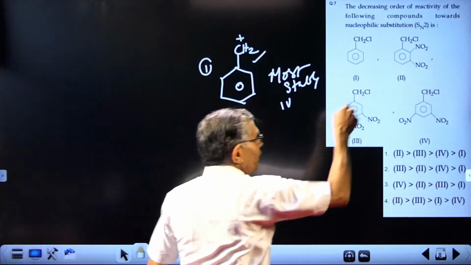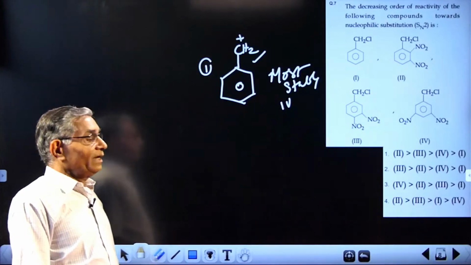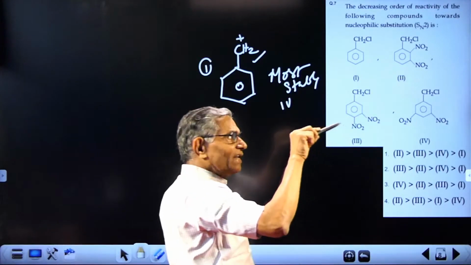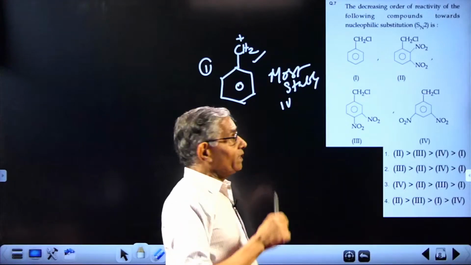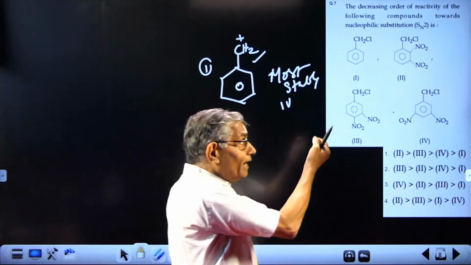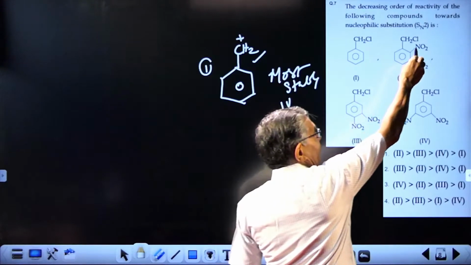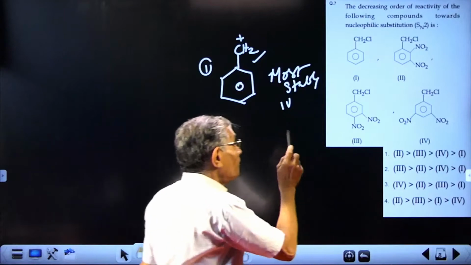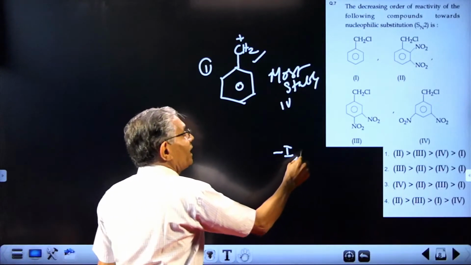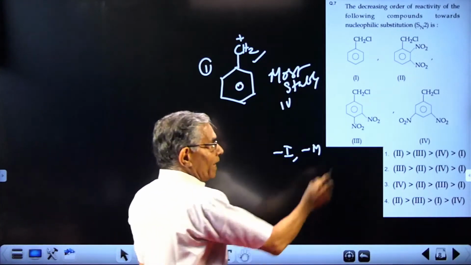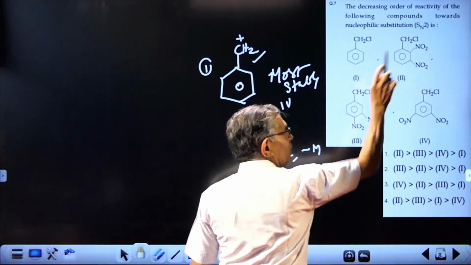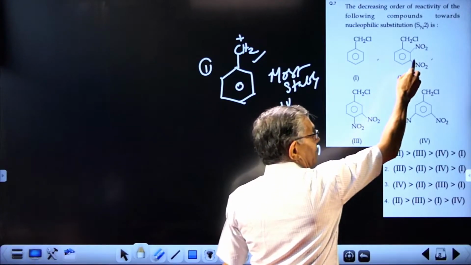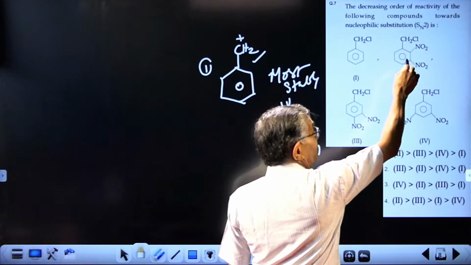Now out of the ortho and para, which will be least stable? How do you know that? A group at the ortho position normally will have less effect compared to para. That is in substitution and electrophilic substitution. But in deactivation, the nitro group will affect. It will be deactivating or destabilizing this carbocation both by minus I effect and by minus M effect. Minus M is the same for para and ortho, but minus I will be more for this. That means the least stable will be this one.